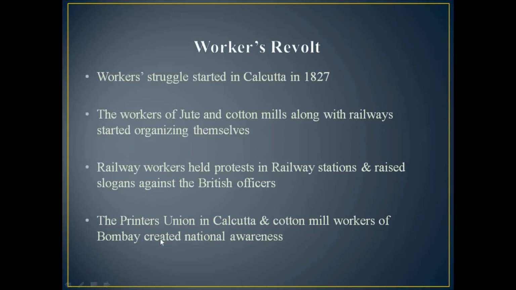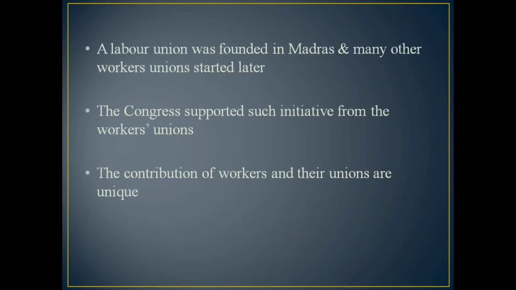And the Printers Union in Calcutta and the cotton mill workers of Bombay created national awareness. See how strong a protest they made. A labor union was founded in Madras, and many other workers' unions started later. See, one union and one leader are necessary to make any protest or strike successful.